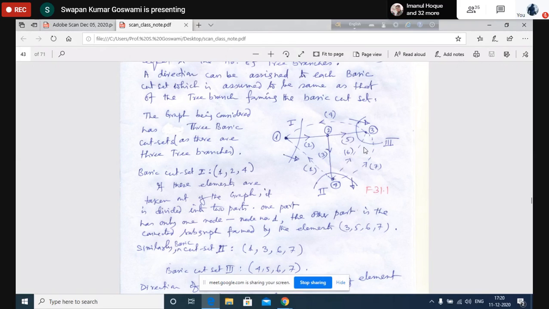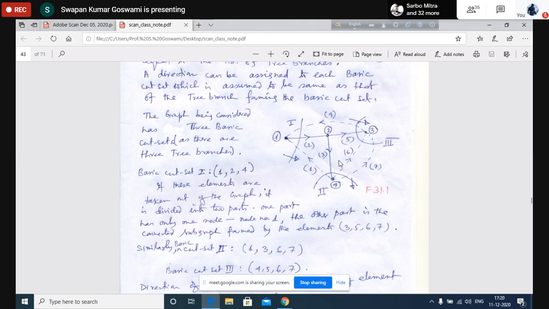In these 4 basic loops, why are they coming? Because there are 4 links in the tree. So how many loop equations are to be formed? Equal to the number of basic loops in the system. So now, since we are discussing the loop equation, again we shall have to assign some direction for the loop.